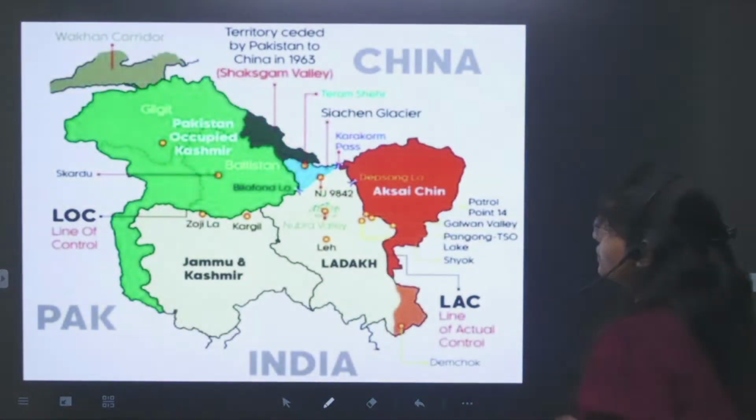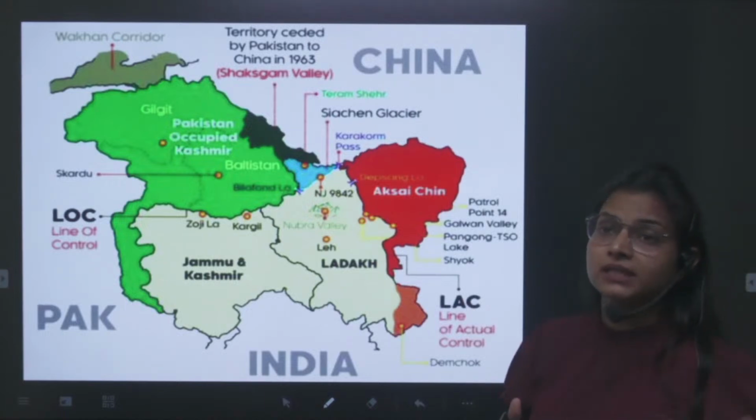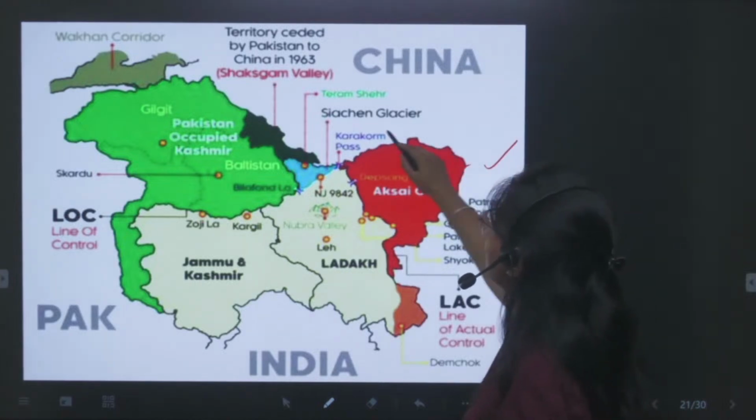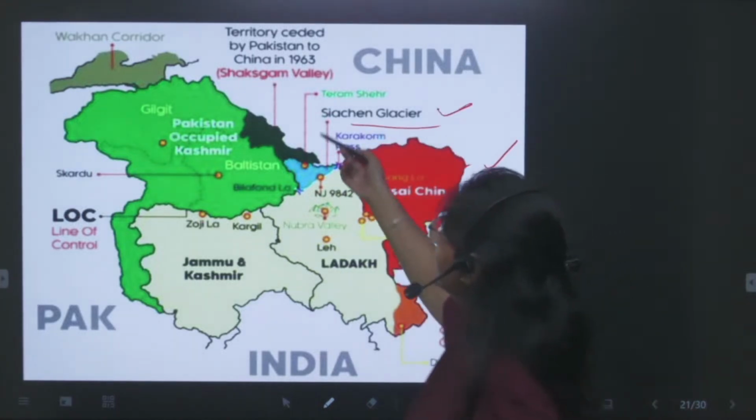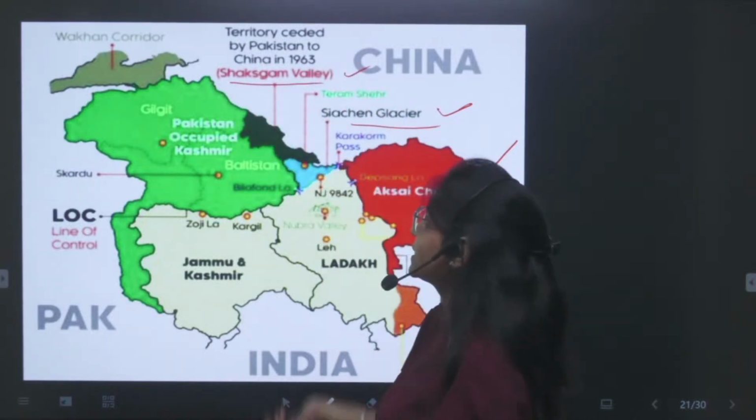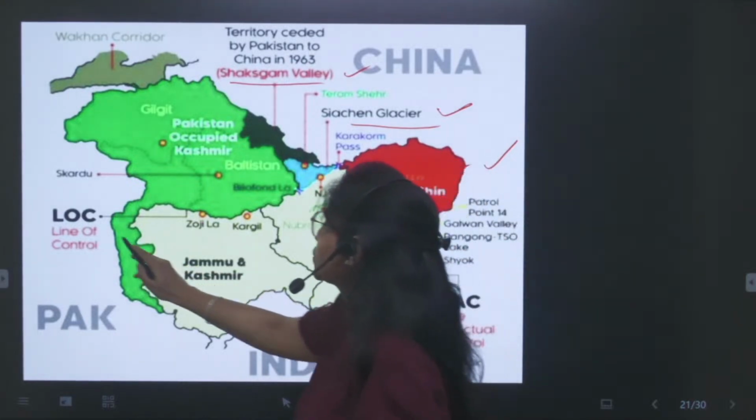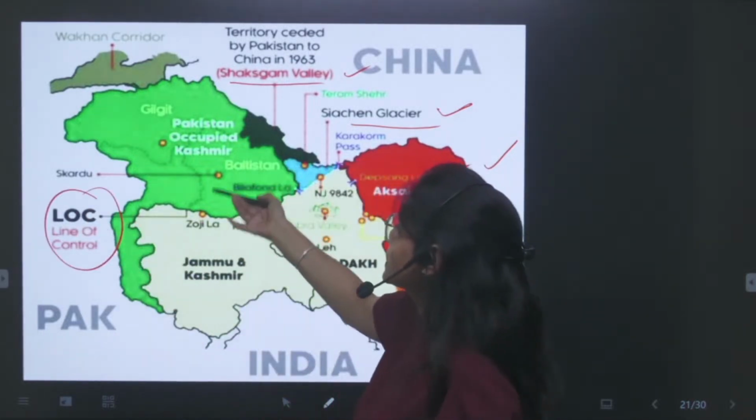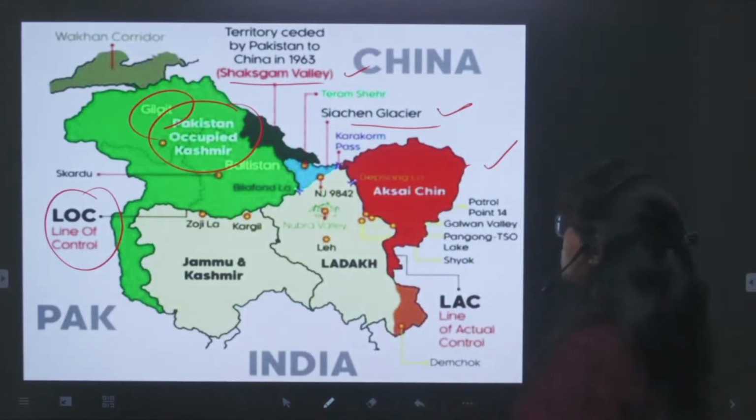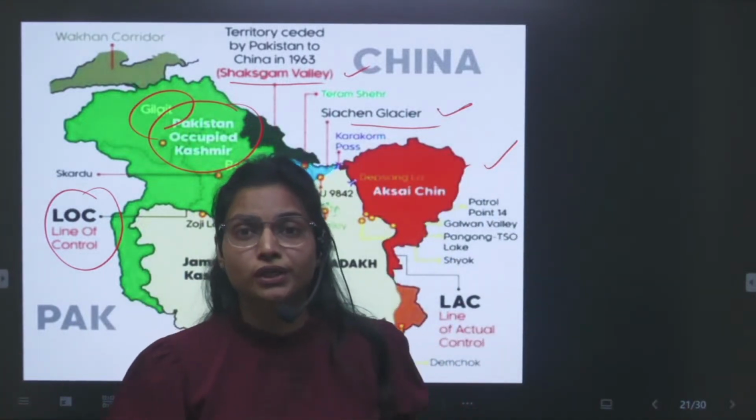And you can draw these kinds of maps to show what are basically the border area disputes. Like this is the LAC shown here. There is the Siachen glacier disputed with Pakistan. There is the Shaksgam Valley that has been gifted by Pakistan to China, and you can show the Line of Control. There is Pakistan occupied Kashmir, Gilgit-Baltistan. You can also show along with it the Arunachal Pradesh area as well.